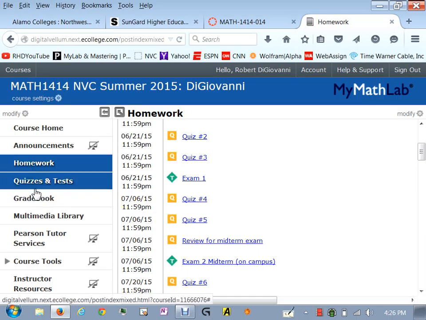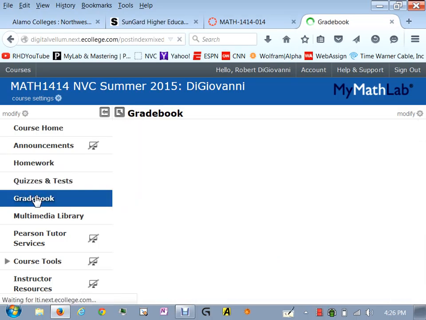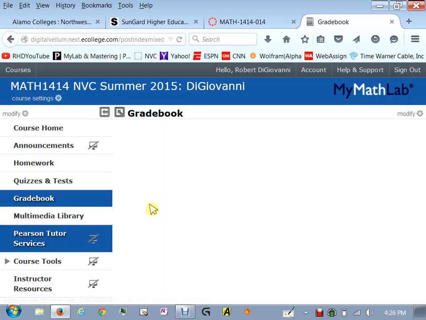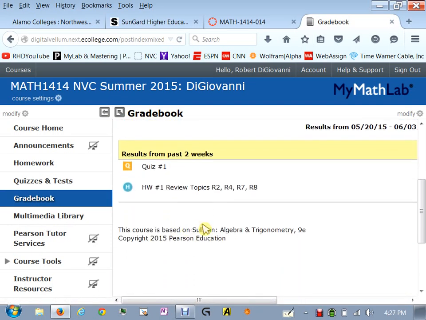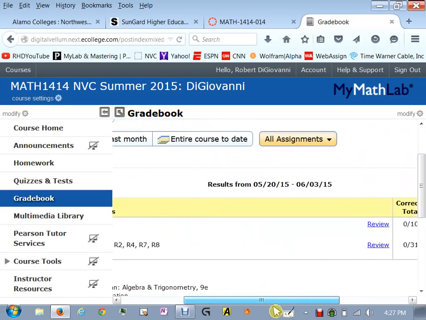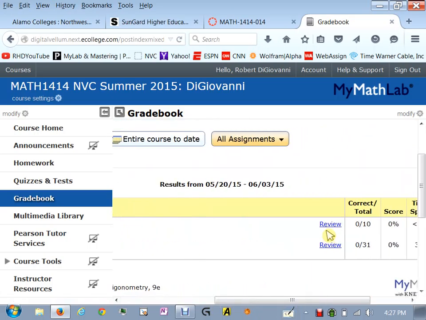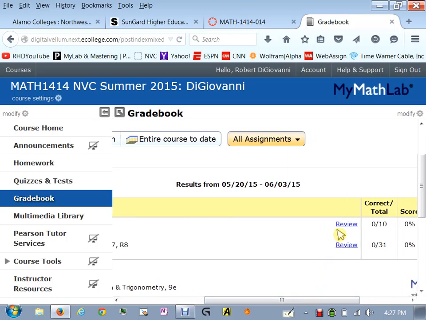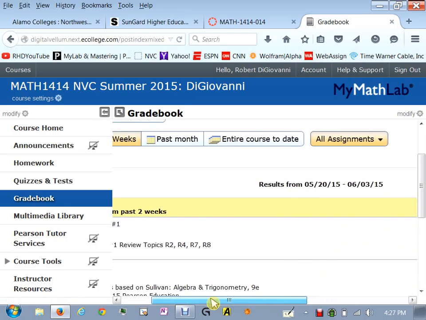Okay, your gradebook keeps track of all your grades, and it'll show you where you stand with things. This is also a place you can go back and review your assignments. So after the due date, if you want to go back and take a look at some old work, you can come in here and review them that way.